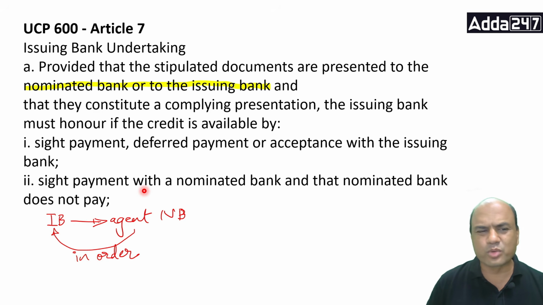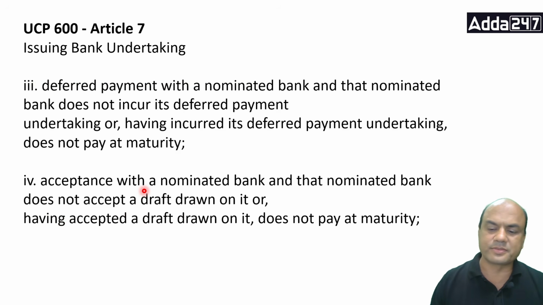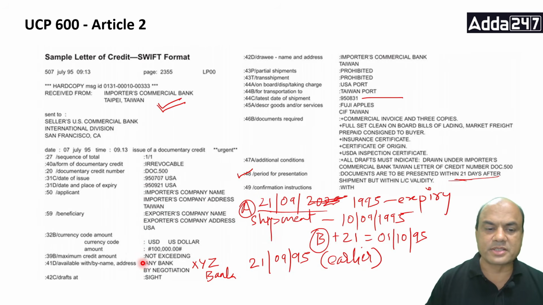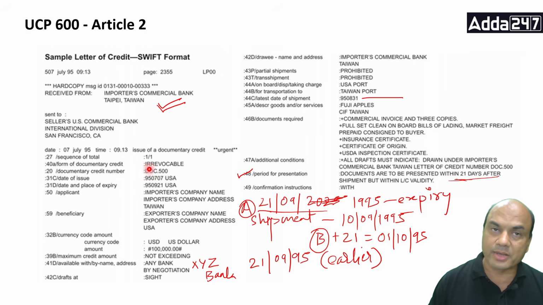by sight payment, deferred payment, or acceptance with the issuing bank. So if the credit is available with the issuing bank, see what happens. Sometimes it is given as any bank by negotiation, and sometimes a nominated bank is appointed and documents are available with the issuing bank, where your place of expiry is. The place of expiry or document presentation is sometimes given as the issuing bank.